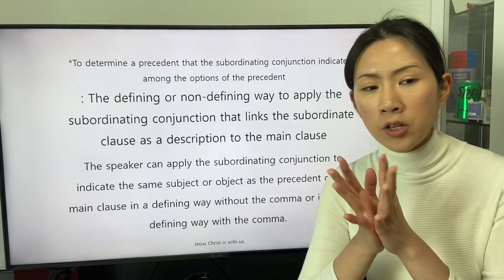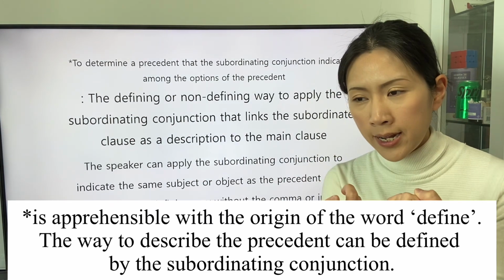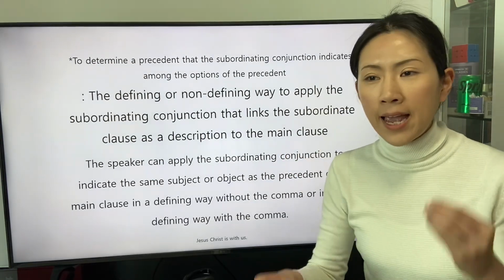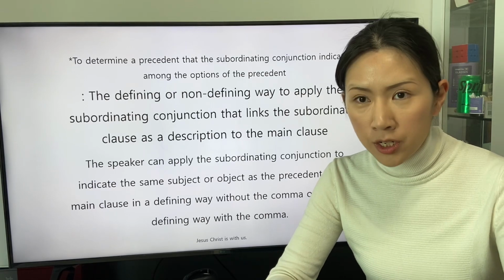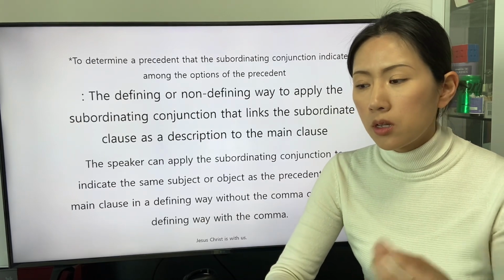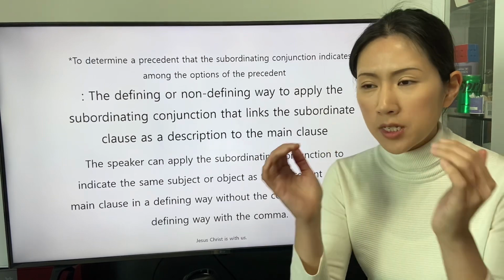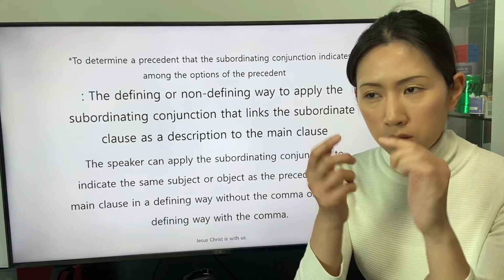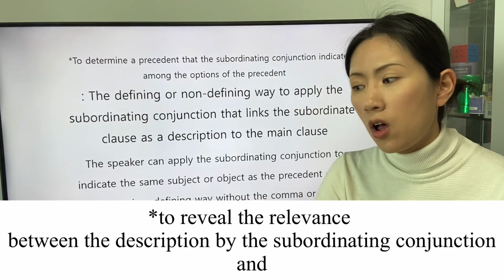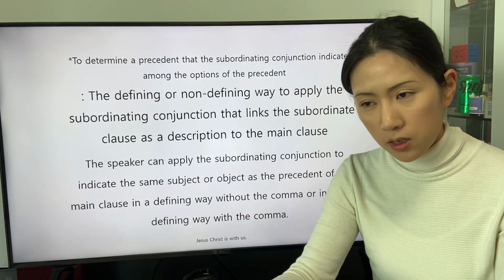The term the defining way comes from the definition of the transitive verb define, which describes the concept to set a boundary around the object of description.